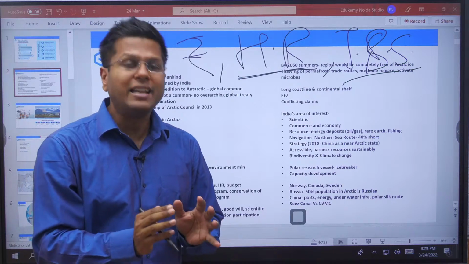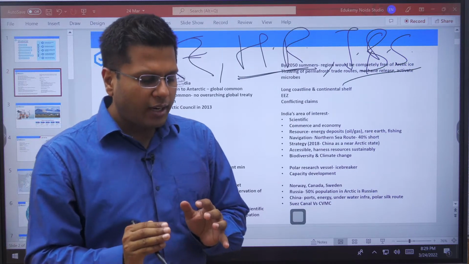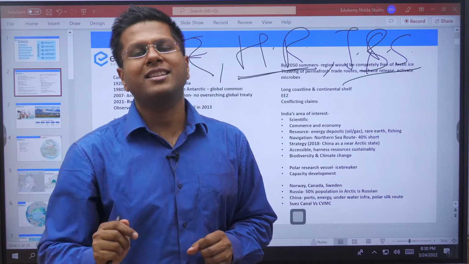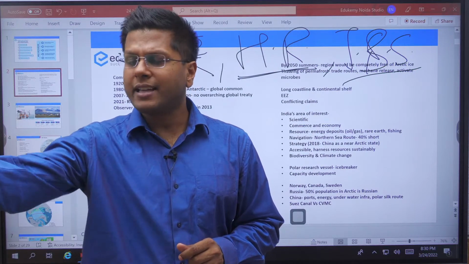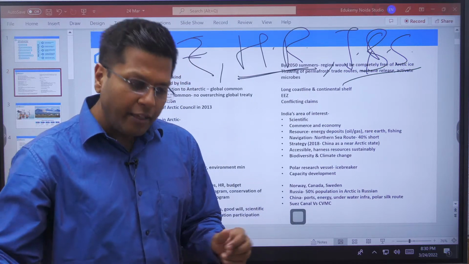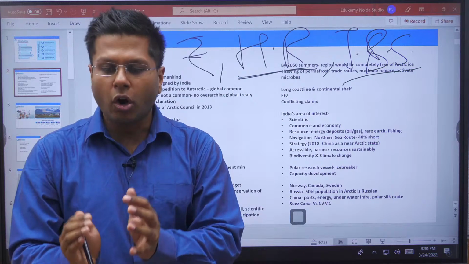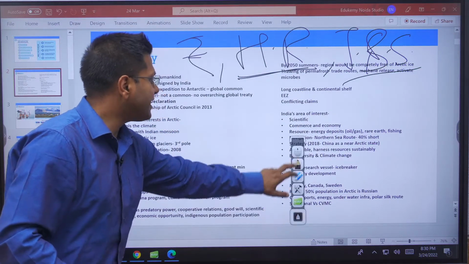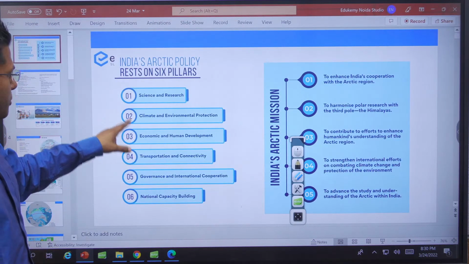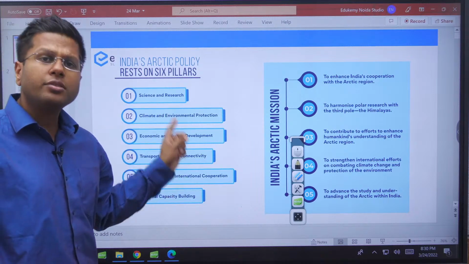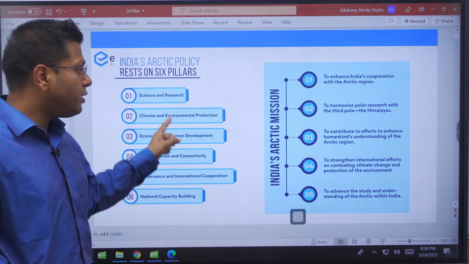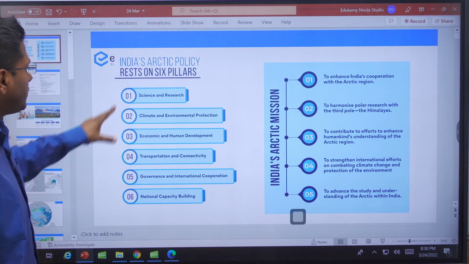This is where the policy that we started has integrated all the challenges and converted them into an opportunity. Earlier, we didn't have a policy for the Arctic. The foreign ministry was treating the Arctic region differently. The Ministry of Shipping understood something else about it. The Ministry of Science understood something else. Human resources development did not understand a lot of things. But if we have a policy, all the ministries coordinate their approach towards the 6 pillars and the 5 aims, 5 missions that we spoke of. All the ministries would be in sync. So the Ministry of Shipping, Human Resources Development, Foreign Affairs, Commerce, and Earth Sciences will be able to synchronize their workforce towards these goals.